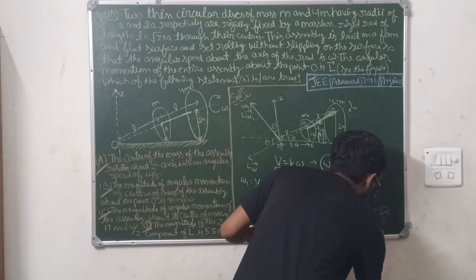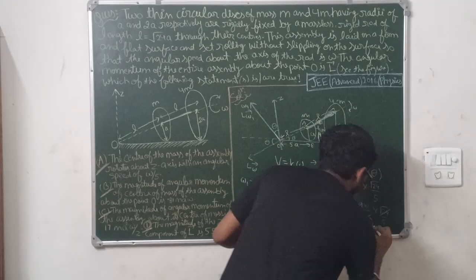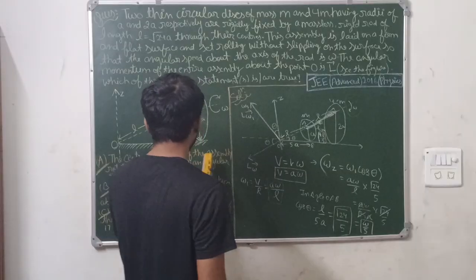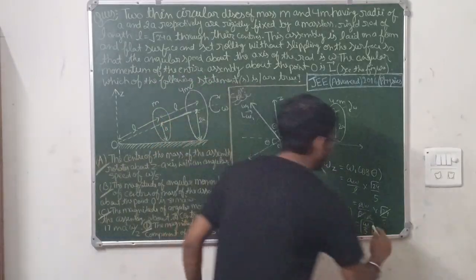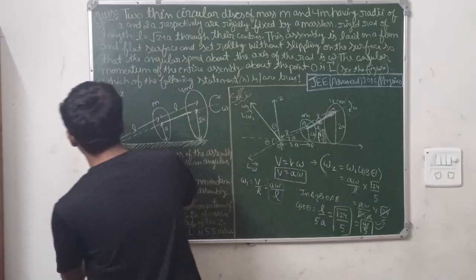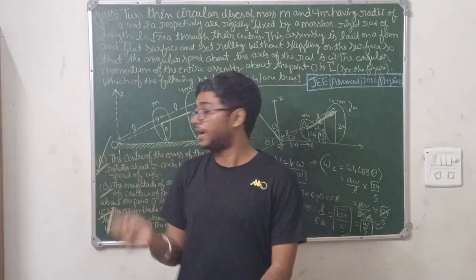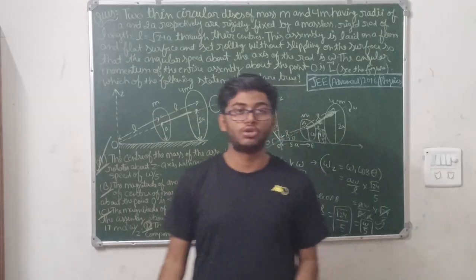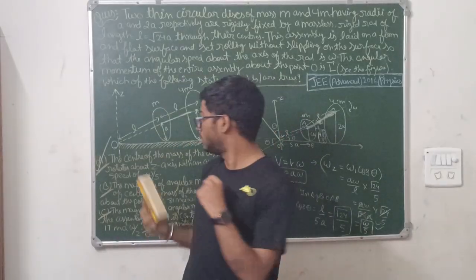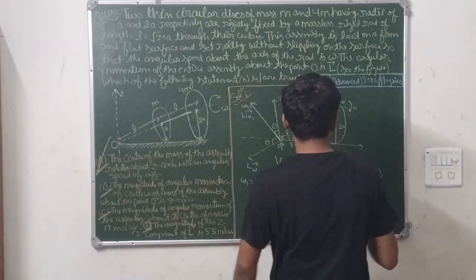That means the angular velocity of the center of mass of the whole assembly is omega by 5 only. Means the first option is totally correct. We have verified the first option. Now let us come to the second option. Okay, you can see.